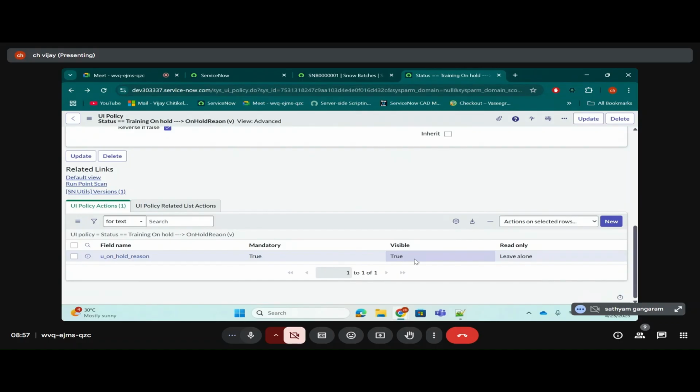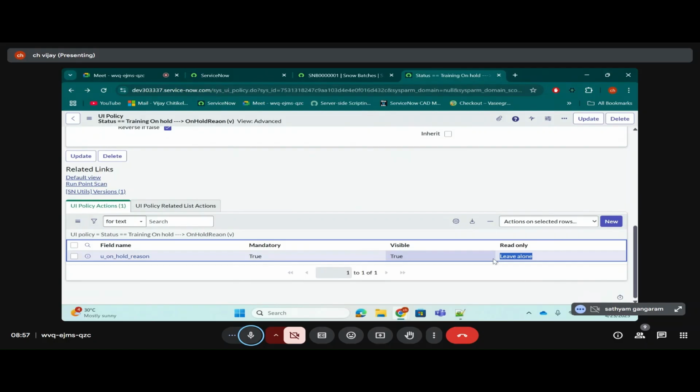Because for false also the opposite is true, right? Yes. If it is mandatory false, make it mandatory true. But if it is leave alone, don't touch it. That's the reason in the first scenario I told you, whatever you want to make mandatory, you do that. Don't touch the other things. So if it is leave alone, there is no reverse actually there.